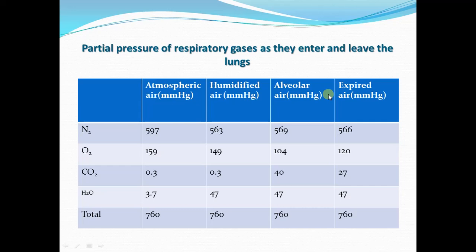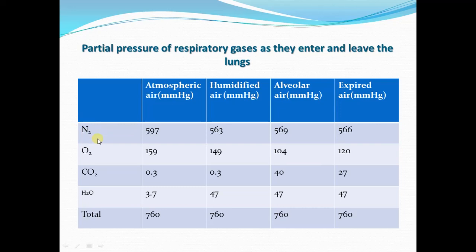Now this slide shows you the partial pressure of respiratory gases as they enter and leave the lungs. Again, I will emphasize only on oxygen and carbon dioxide, although you can also see the pressure values of nitrogen, since it is present in greatest amount in the air.